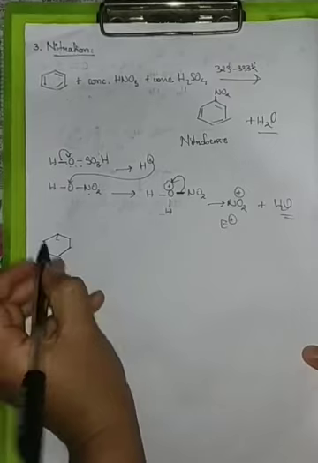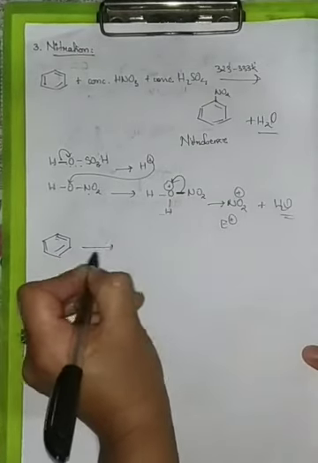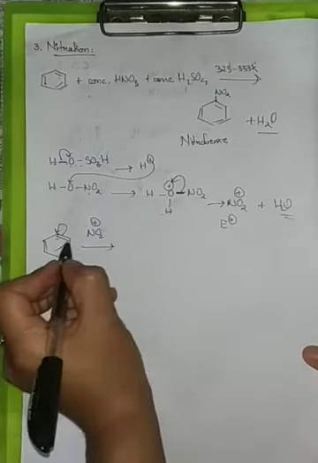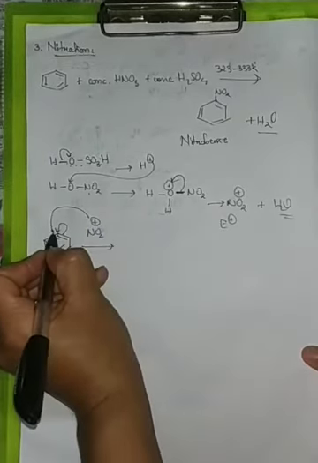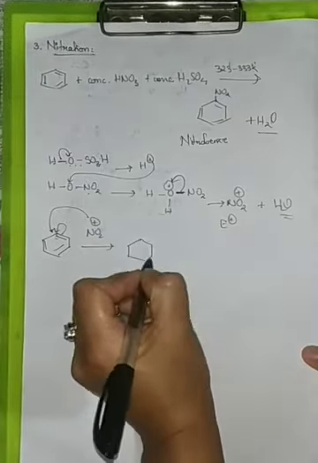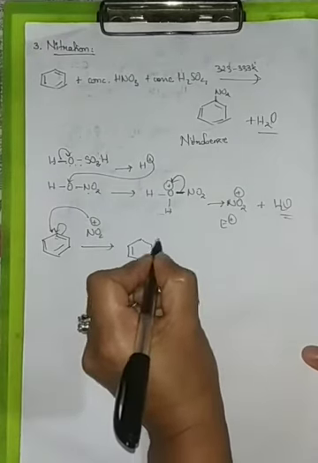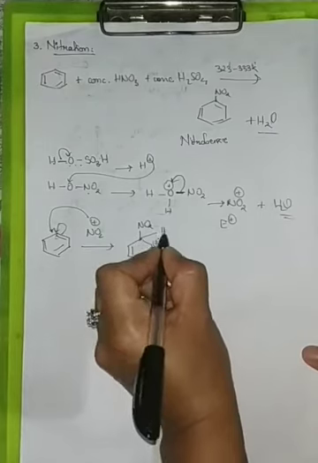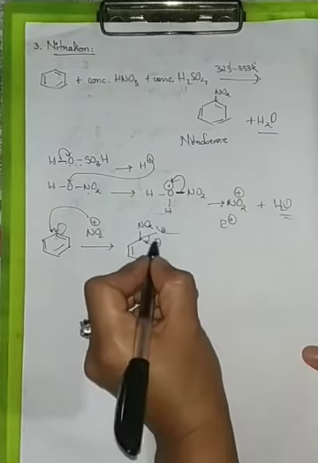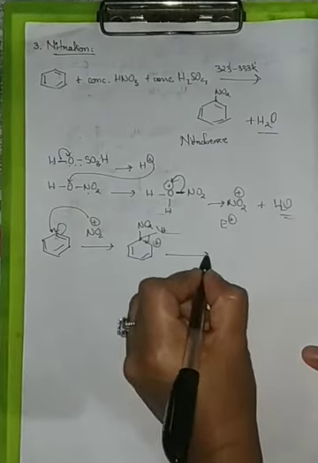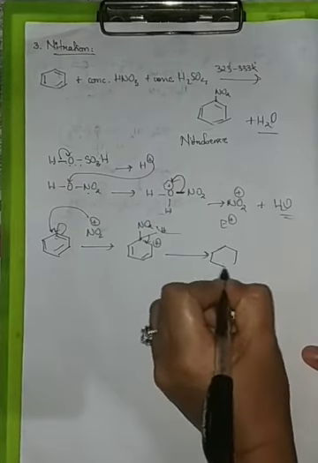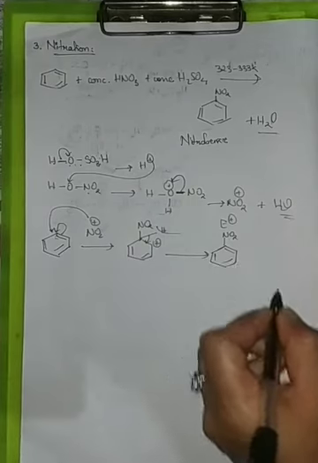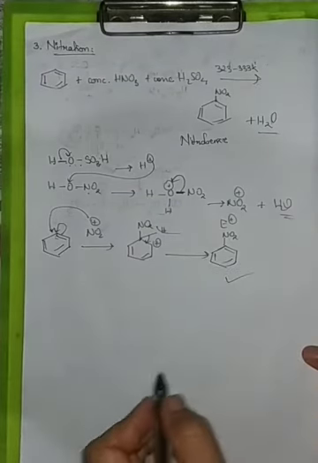Now let's check how the electrophile attacks the benzene ring. The mechanism is all the same. NO2 plus comes and attacks this carbon atom, and therefore we'd be getting a positive sign here, and our NO2 would be attached here. We know that there is a hydrogen here. Hydrogen is released as a proton, along with the two electrons it moves there, and then we'd be getting a pi bond formed in this process, and so our nitrobenzene would be obtained.